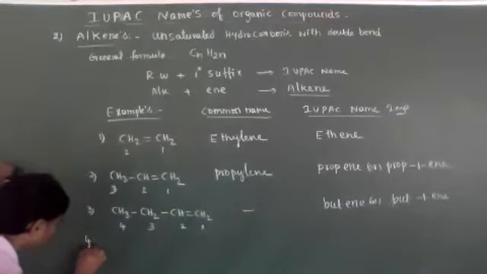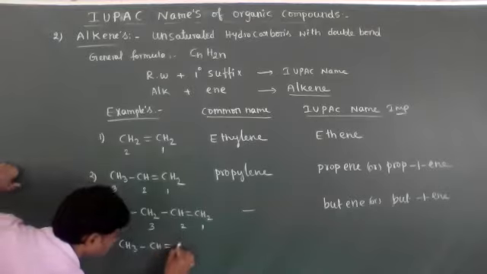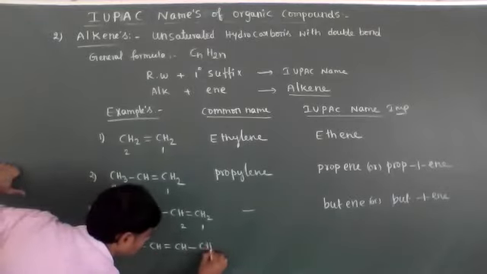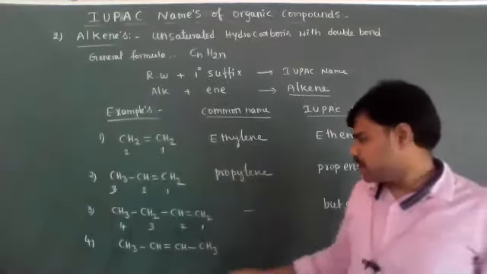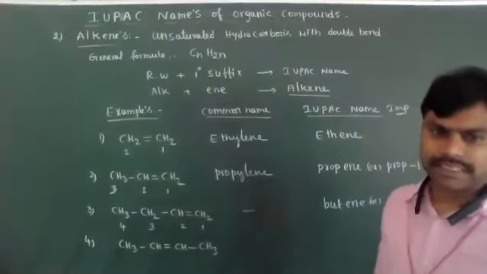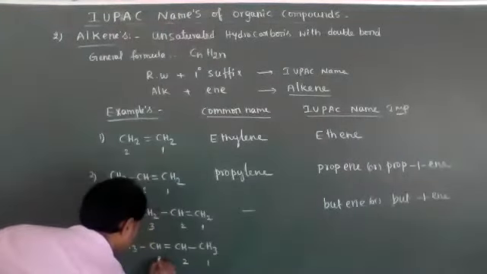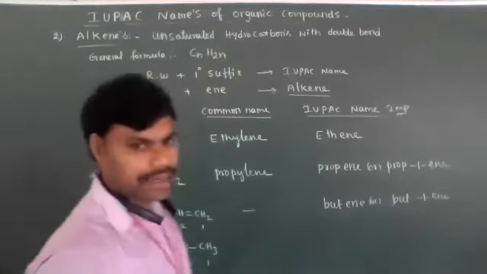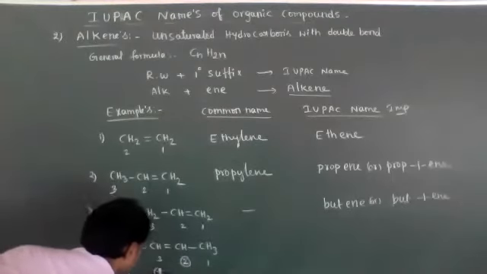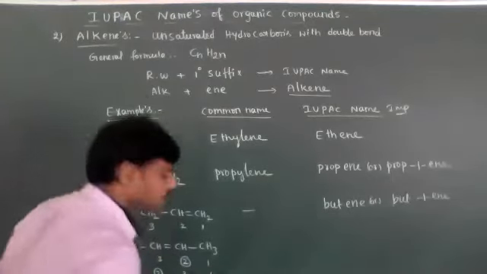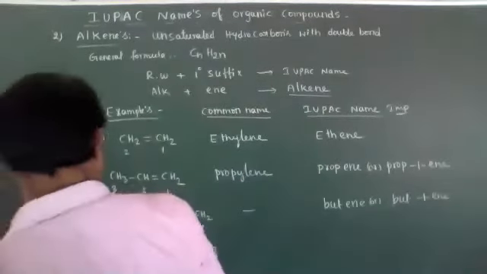Let's see. Four carbon atoms are present, but the double bond is in the middle. Now, what is its correct IUPAC nomenclature? Either left to right or right to left, the double bond position is 2. So it is a symmetrical alkene.